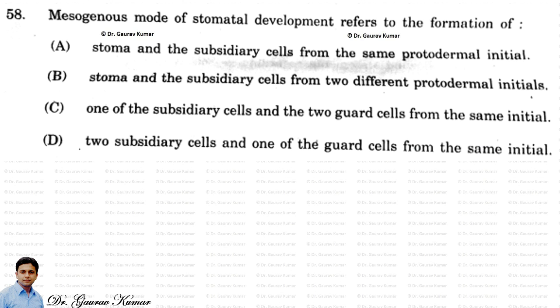Next question, mesogenous mode of stomatal development refers to the formation of. This is also a tough question at graduation level, because we generally do not study the developmental stages of stomata. So the mesogenous mode actually refers to the formation of the stoma and the subsidiary cells from the same protodermal initial.